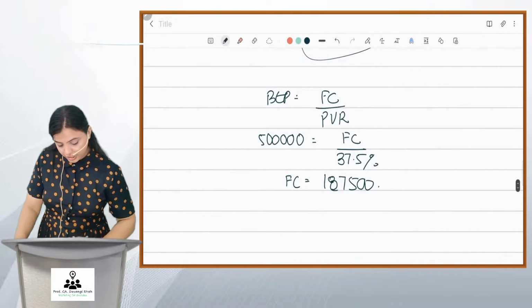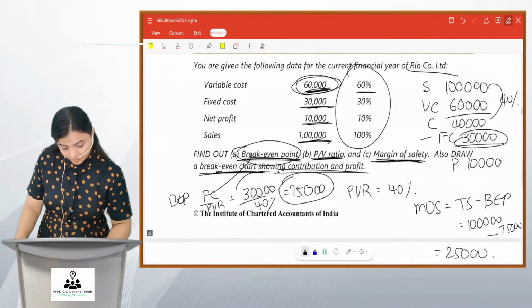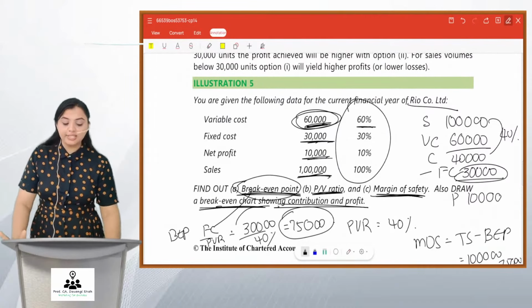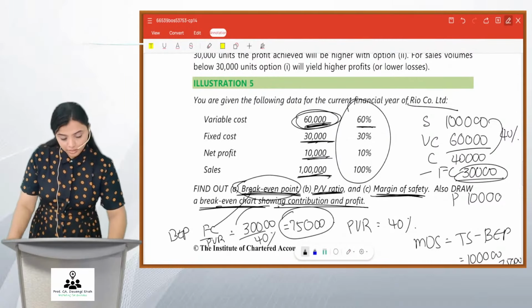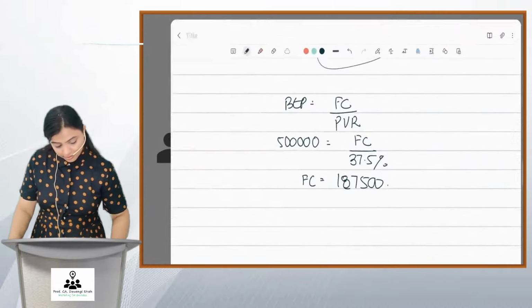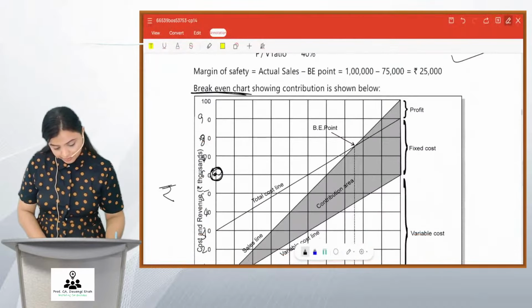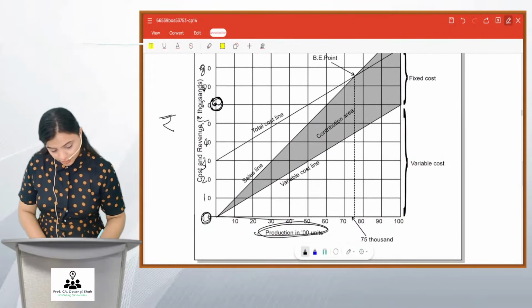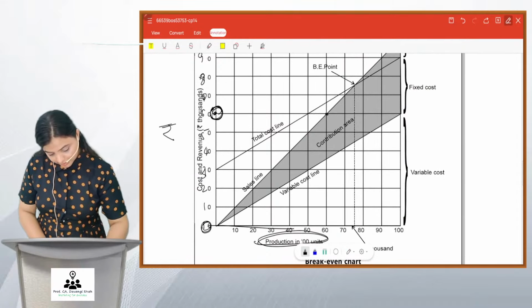Going back to the question. Now, nowhere are units mentioned. So, we assume 1 unit, 1 rupee, like that only.